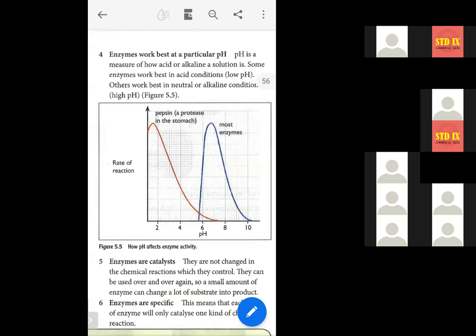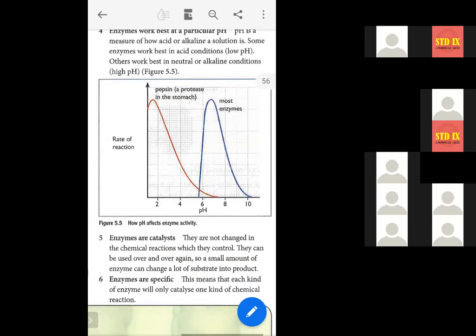Some enzymes work best in acidic solutions or acid conditions. That means at low pH. And some enzymes are also there that work best in neutral or alkaline condition. So it's not like that all the enzymes will work best in acidic conditions and all the enzymes will work best in alkaline conditions. So it varies. Some enzymes work best in acidic conditions and some enzymes work best in alkaline conditions.